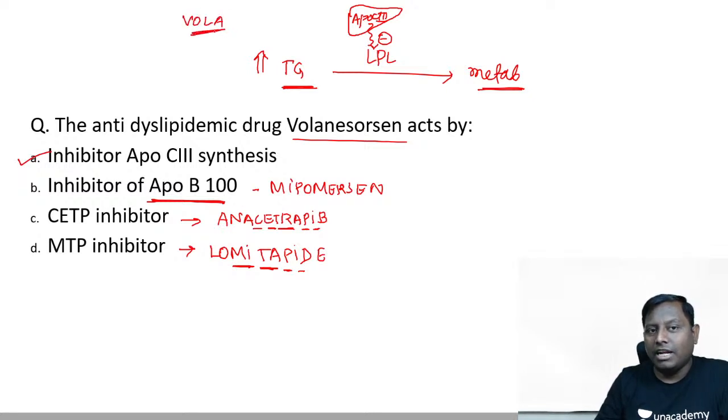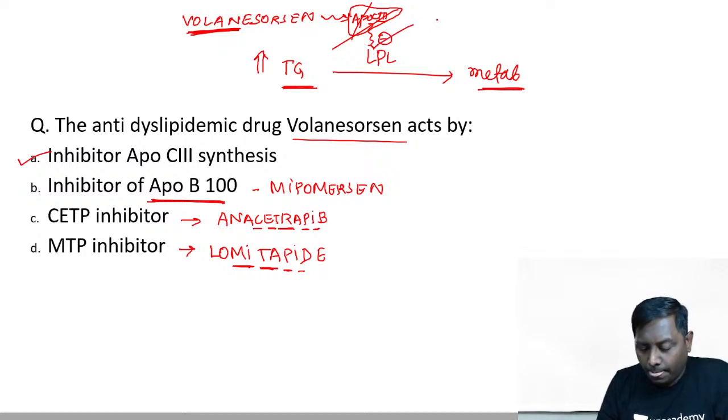So this is a villain, and you have to inhibit it. Volanesorsen, the villain, the bad guy, has to be inhibited. So if you inhibit ApoC3, this inhibition of lipoprotein lipase will be gone, and of course the triglyceride can then be broken down normally by the lipoprotein lipase. So the triglyceride level will go down too.